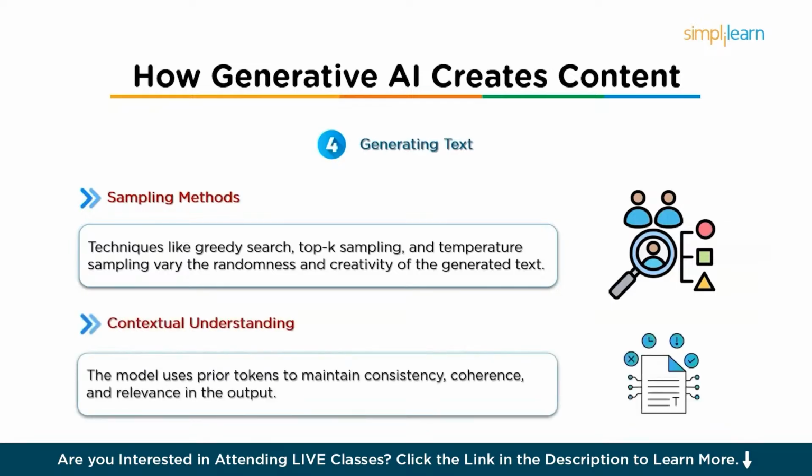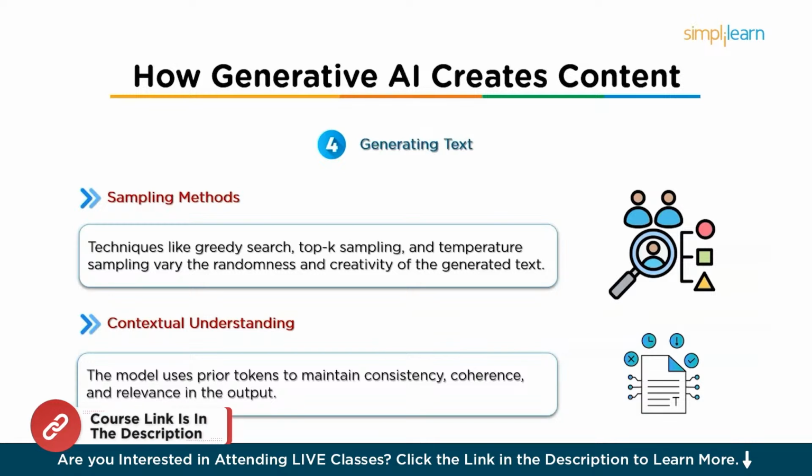And then there is contextual understanding in generating text. As a model generates text, it uses the context of the previously generated tokens to inform the next predictions. This is especially important for maintaining consistency and logic in the generated text. For instance, the model might need to keep track of a specific character's name or a story setting to ensure that the tone or the style of the output remains relevant.